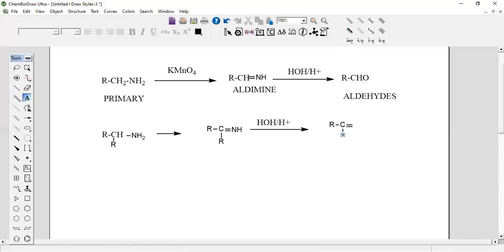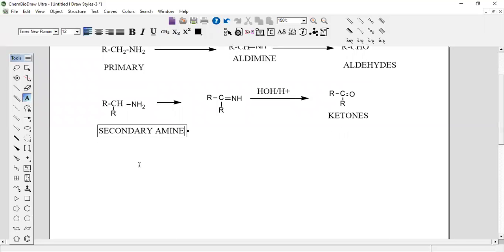In this way, on oxidation, primary amines will give aldehydes and secondary amines will give ketones. This is the secondary amine. Okay. Now, what about the tertiary amines?